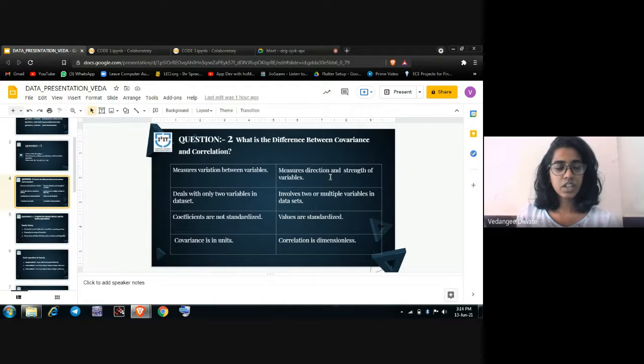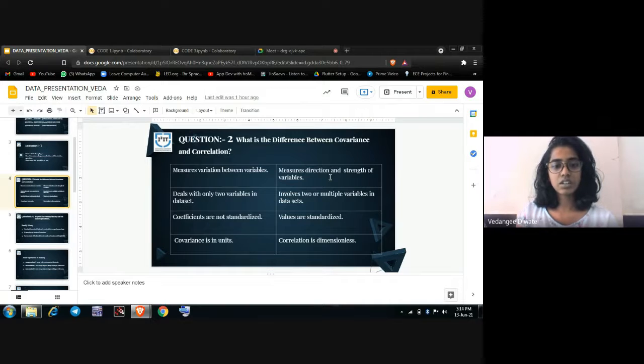Next, covariance deals with the linear relationship of only two variables in the data set, while correlation involves two or multiple variables or data sets and their linear relationship. The third is that coefficients of covariance are not standardized.